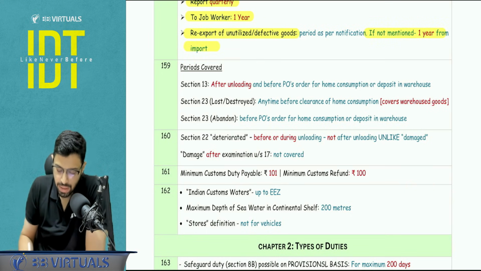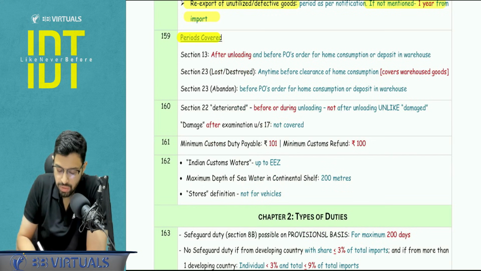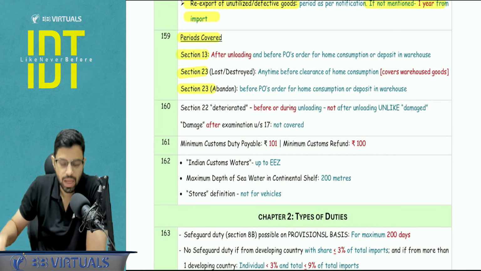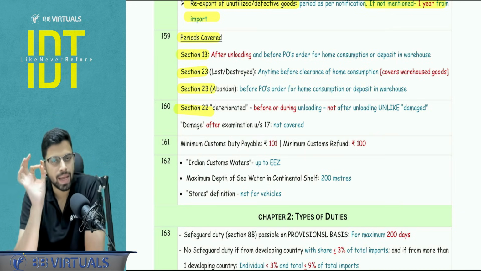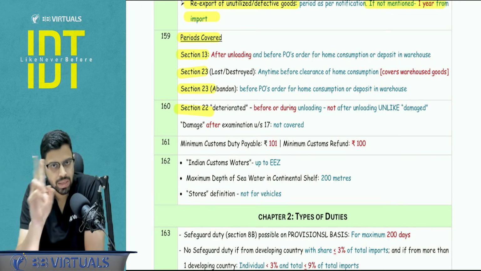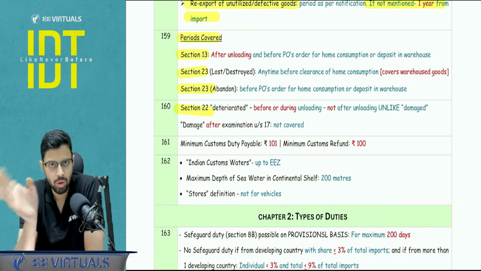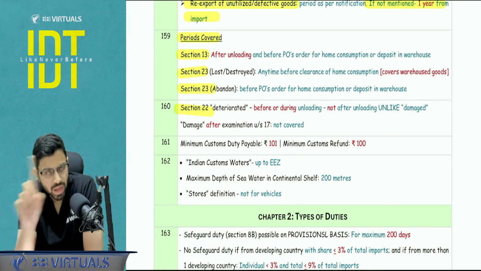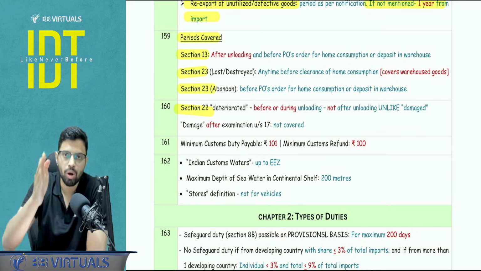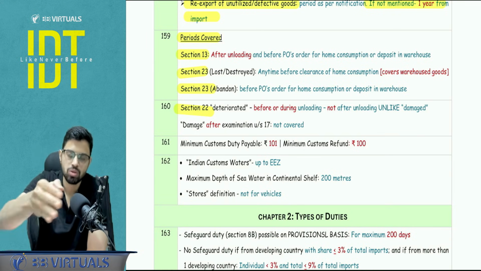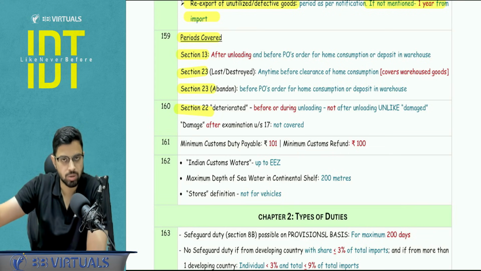Okay, is it clear? Next, now certain periods covered with respect to the cluster of 13, 23 and 22. So 13, 23, 22 are extremely important, very important for you to cover. 13 is pilferage, 23 is the LAD, lost, abandonment and destroyed, and 22 is the abatement on deteriorated and damaged goods. Section number 13 does not cover the warehouse goods. It is only till the order is given by the PO for warehousing or for clearance of the goods.